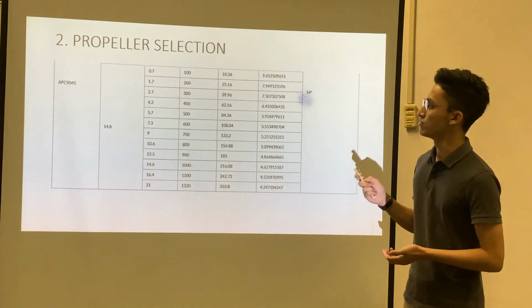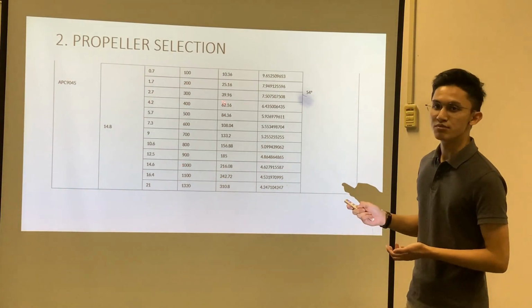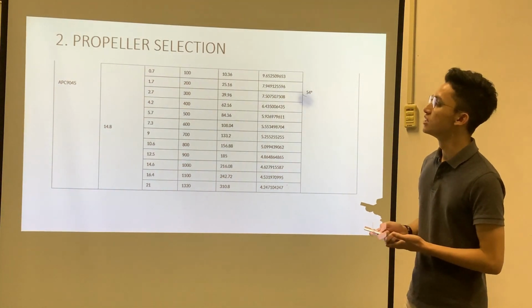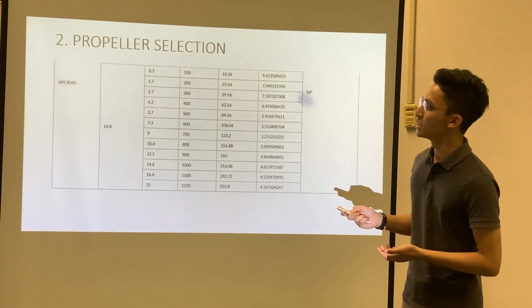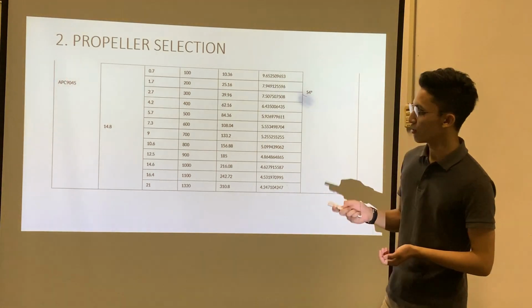And then the propeller selection. For propeller selection, this is given by the manufacturer catalog. So the propeller will be APC 9045.